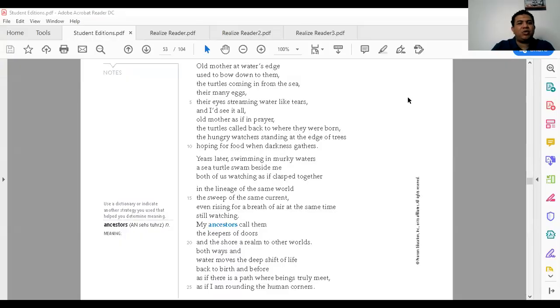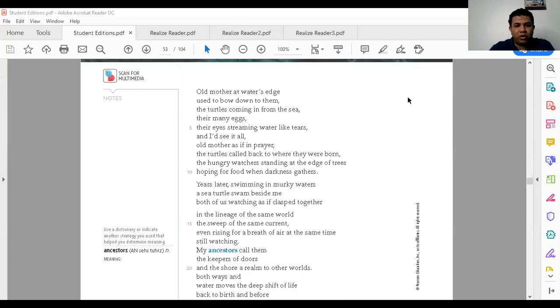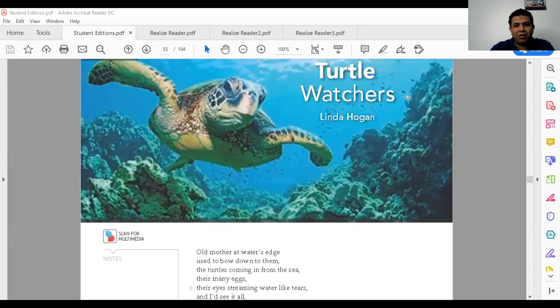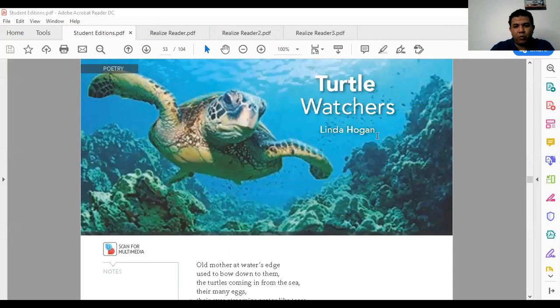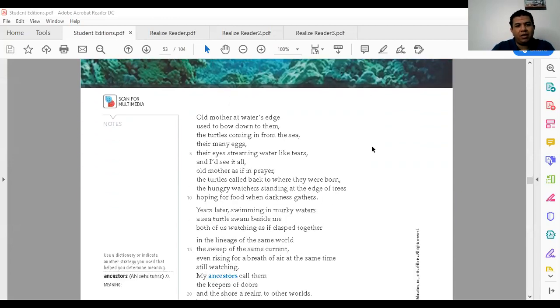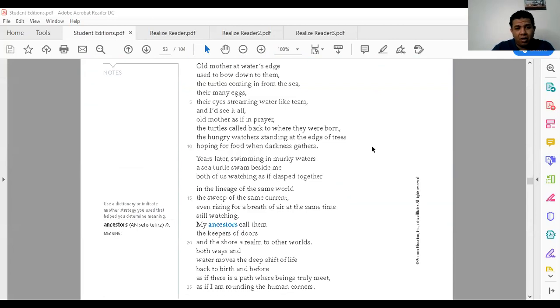Let's go. Okay, let's read the poem here, Turtle Watchers. As you see here, this is your book, Turtle Watchers by Linda Hogan. We will read and then we will analyze the poem, and we will speak about the theme, the figures of speech, paraphrase the lines and speak about what Linda Hogan meant when